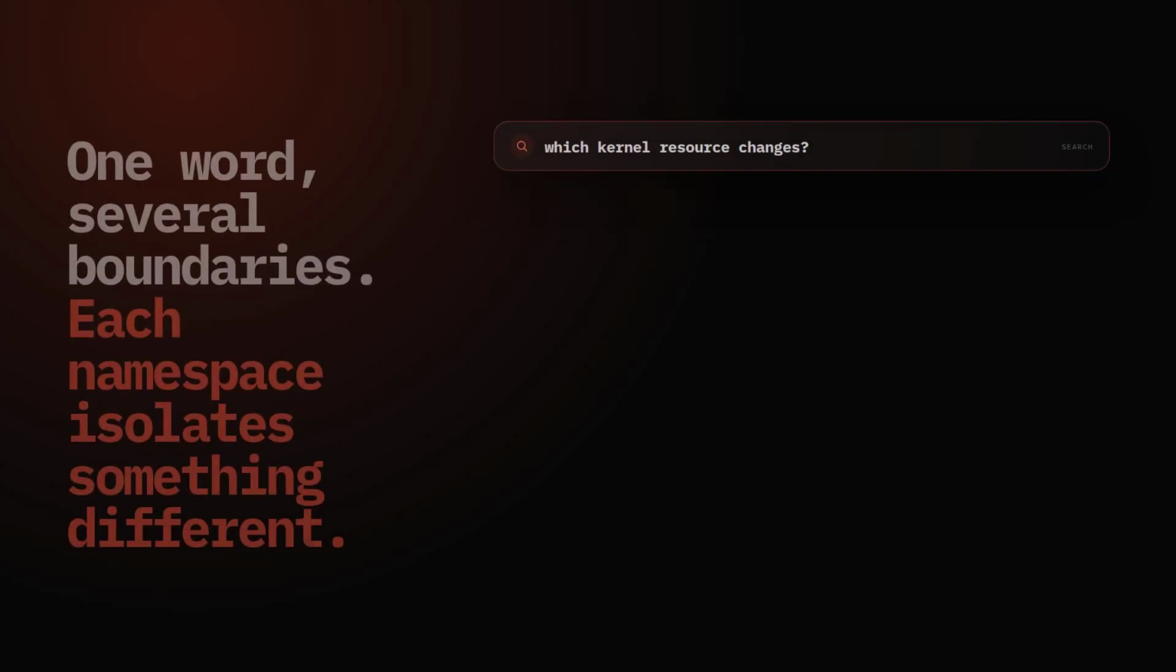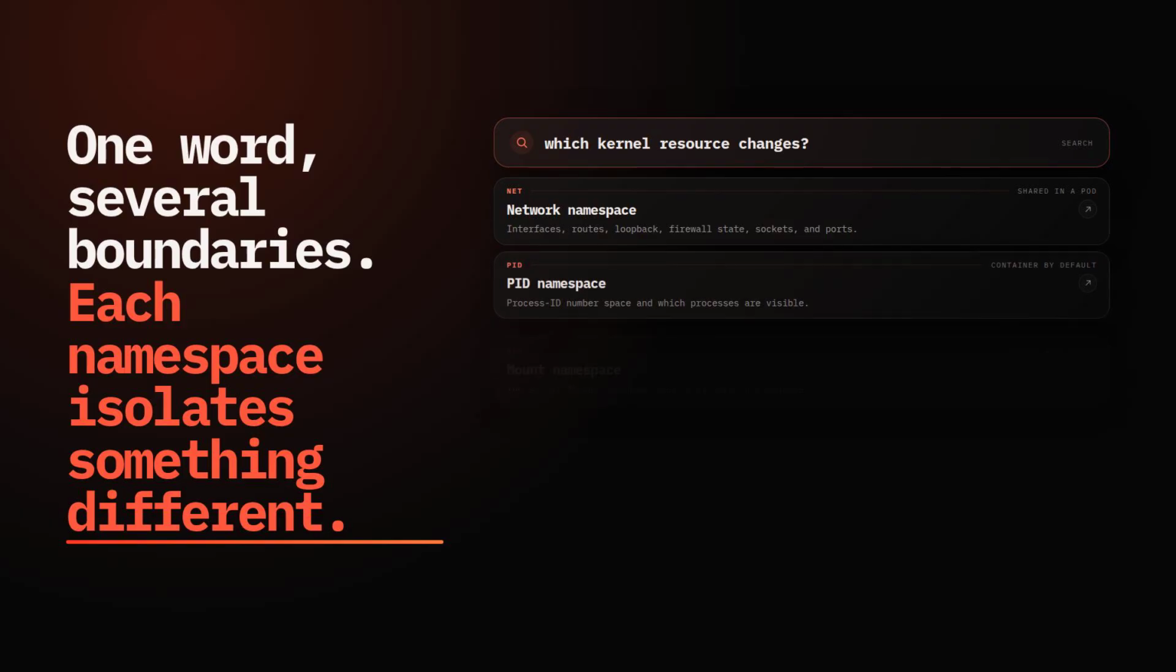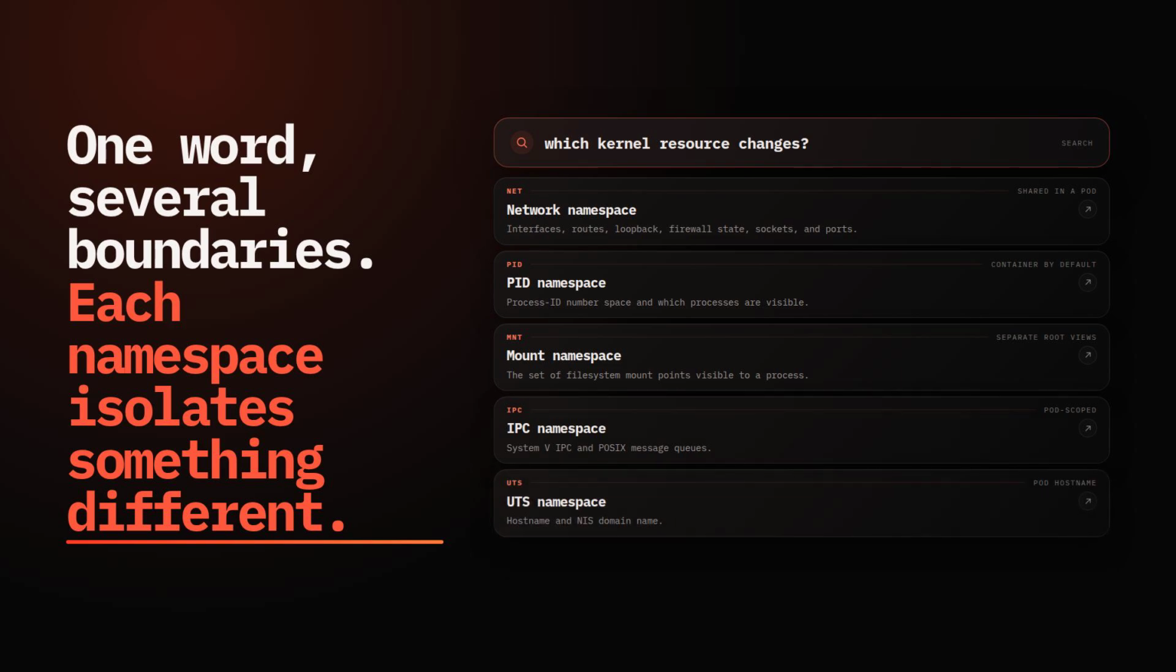A Linux namespace wraps a kernel resource so member processes see their own isolated instance. For pods, five types matter most: network for interfaces and ports, PID for process IDs, mount for mount points, IPC for shared memory mechanisms, and UTS for hostname and domain name.